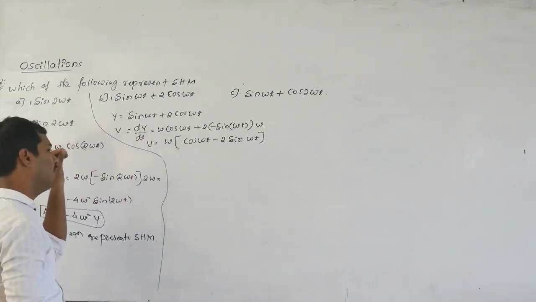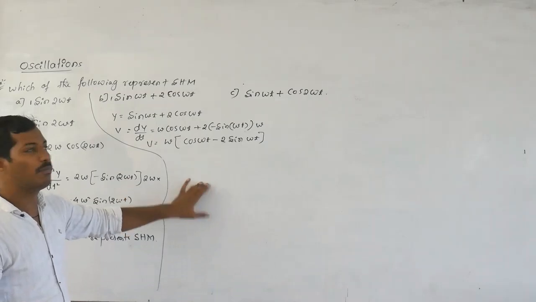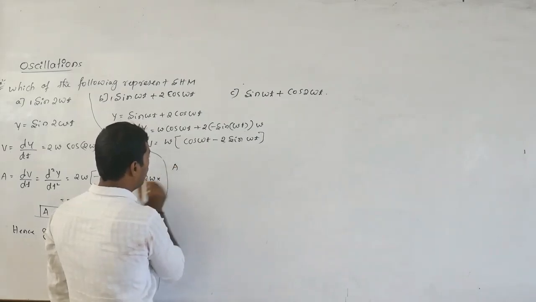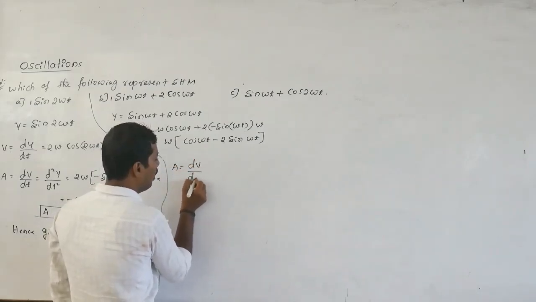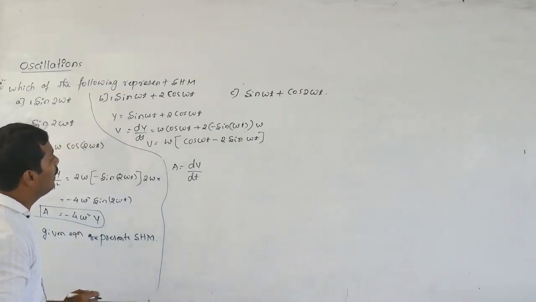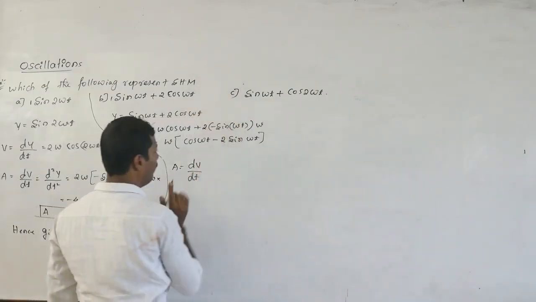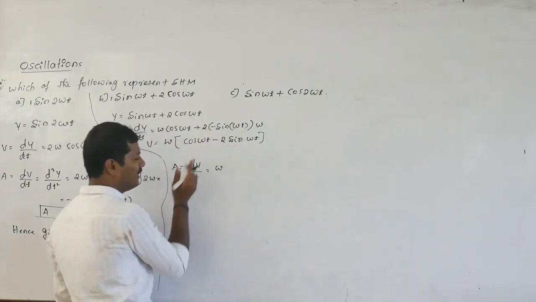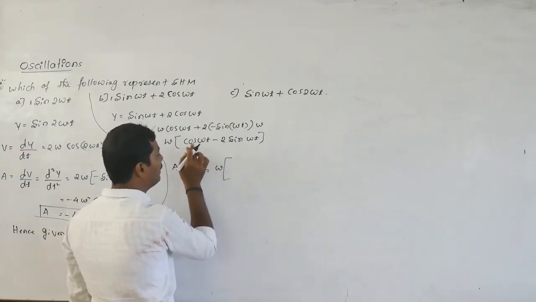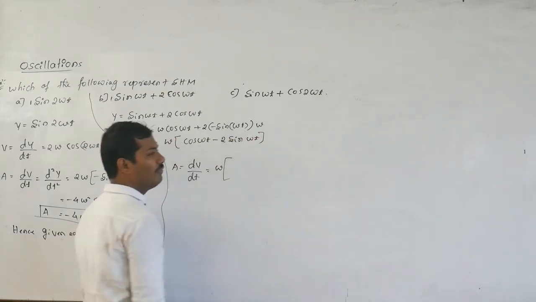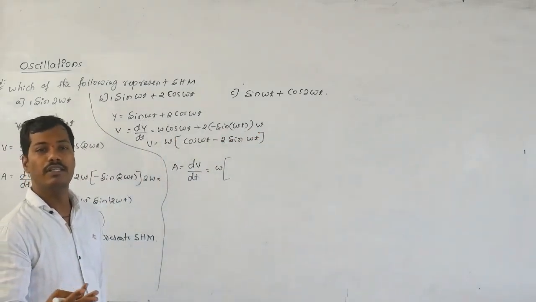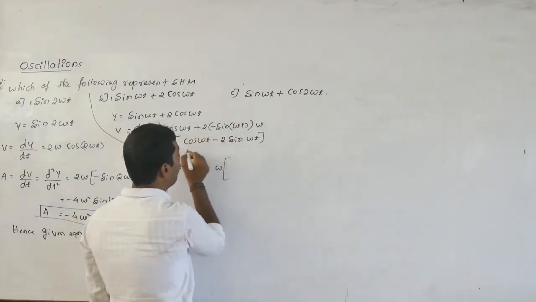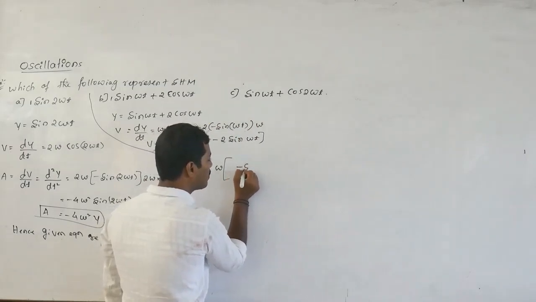We have to check the acceleration also. If it is in the form of omega square into y, then it represents simple harmonic motion. Otherwise not. Then acceleration is nothing but dv by dt. Differentiate this equation with respect to t again. Omega, the constant term, is outside. Then we differentiate u and v: differentiation of u plus differentiation of v. It is a minus, so it is minus of that. Then differentiation of cos omega t is minus sin omega t.